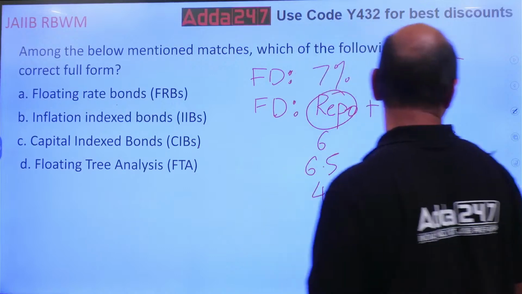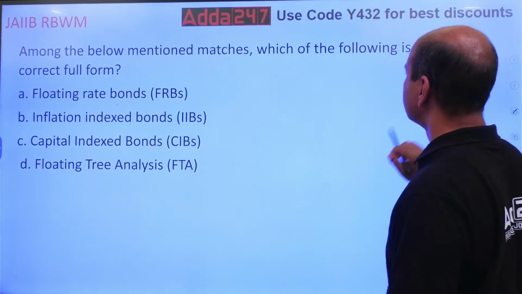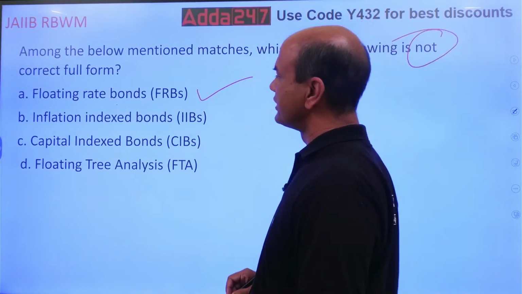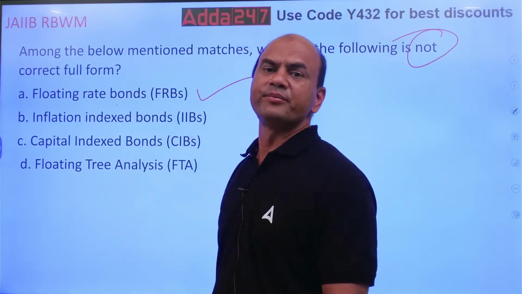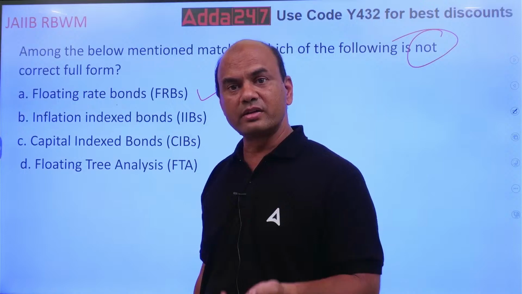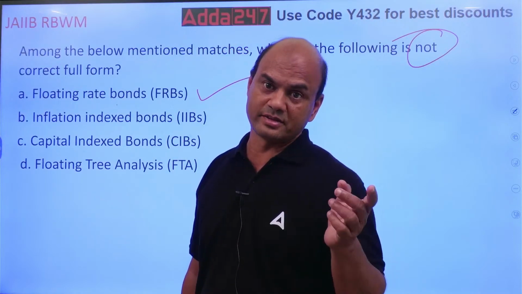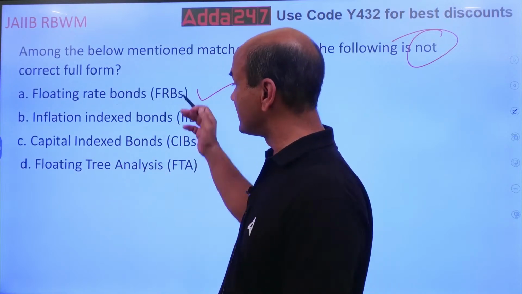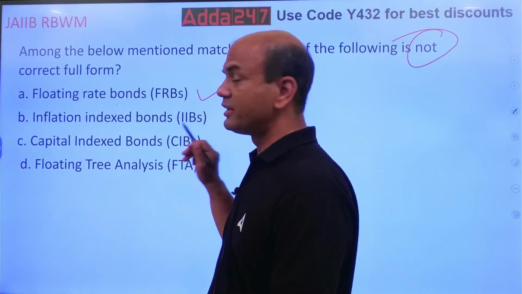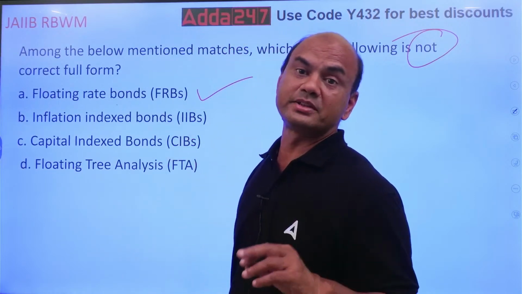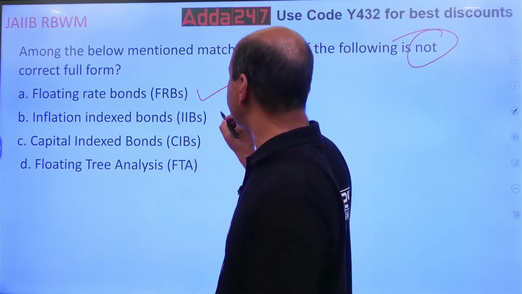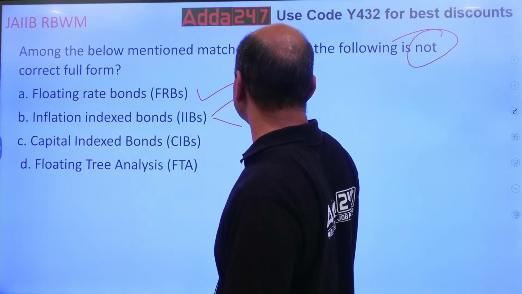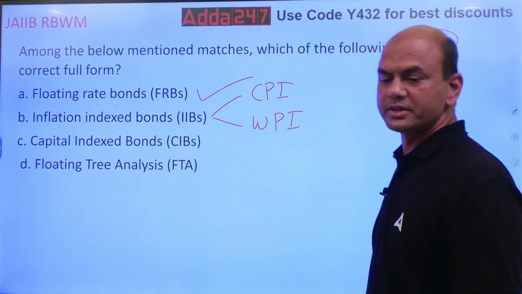IIB, inflation index bonds. What is IIB? So this is correct; we want the not correct one. Inflation index bonds means the bond's rate of return is based on inflation. This is a part of your RBWM. There is a separate chapter on bonds. Inflation index bonds can be based on two types of inflation. One is CPI, consumer price index, and second is WPI, wholesale price index. It can be based on CPI or WPI.